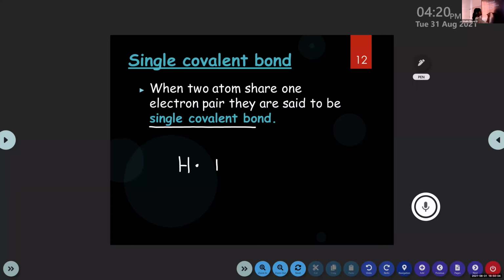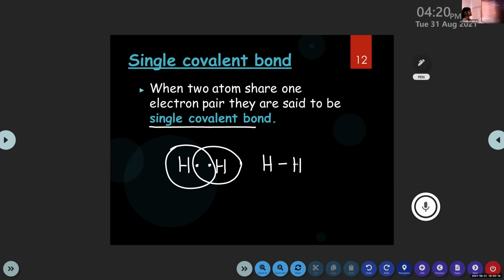In the case of hydrogen, you know that there is only one electron, right? So they will share one pair of electrons. So there will be a hydrogen-hydrogen single covalent bond.